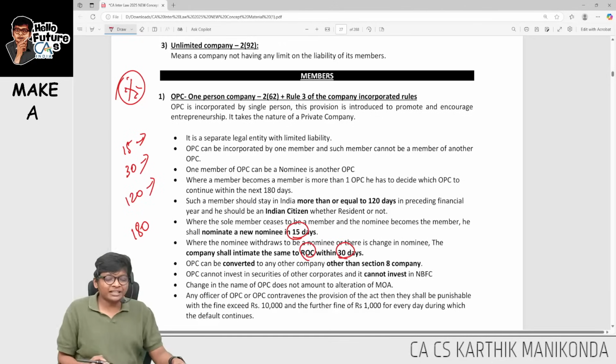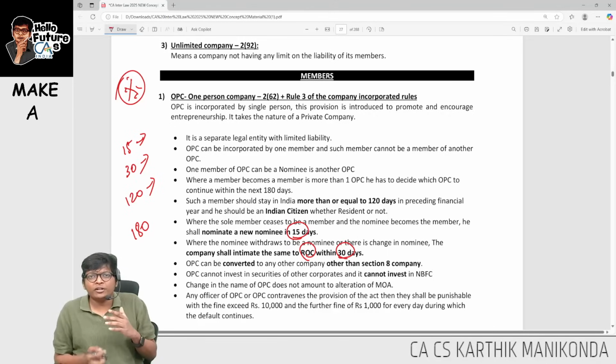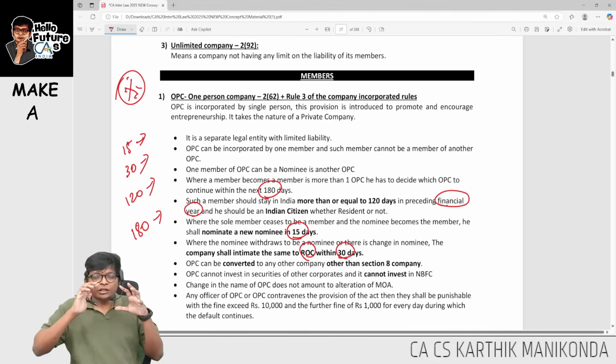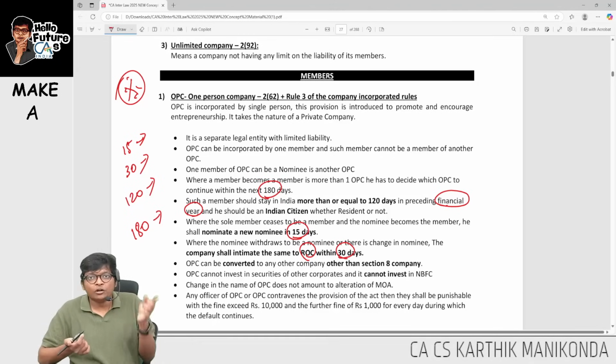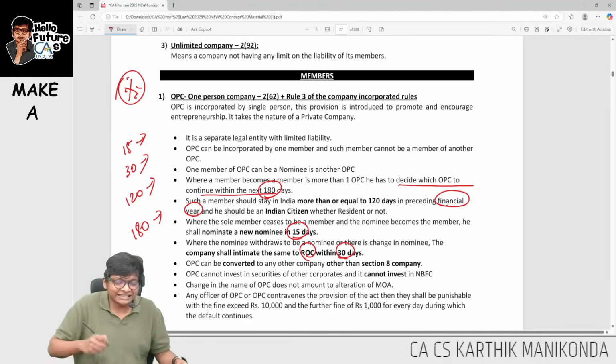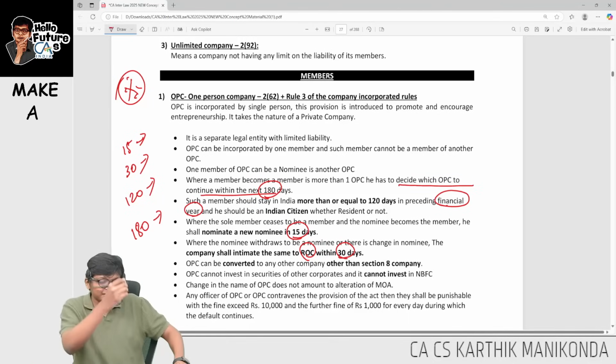Sir, what is 120 days? Every member and nominee of a one person company should stay in India as a resident for at least 120 days in the previous financial year. That is 120 days. Sir, what is 180 days, sir? Very simple. If you become member of 2 OPCs, you should decide which OPC to continue within the next 180 days. These are the 4 points.